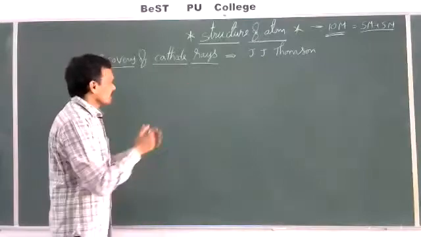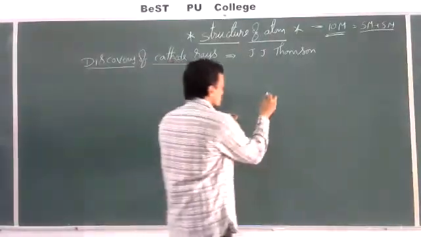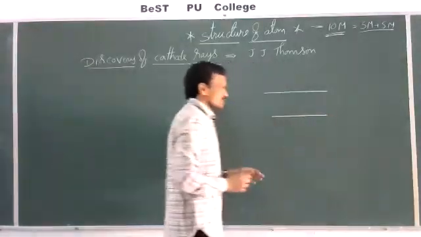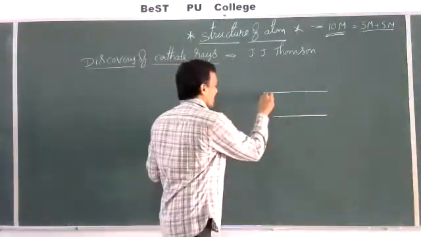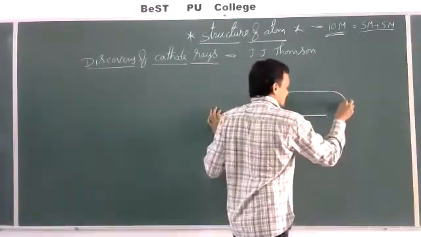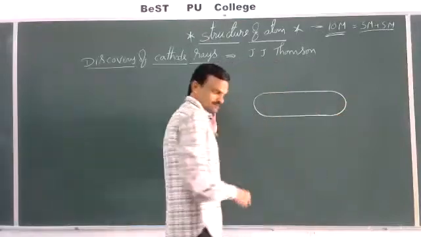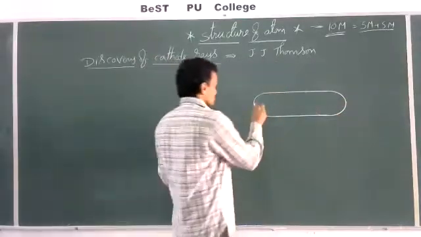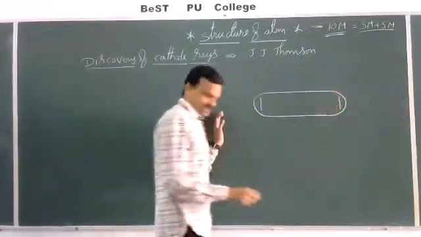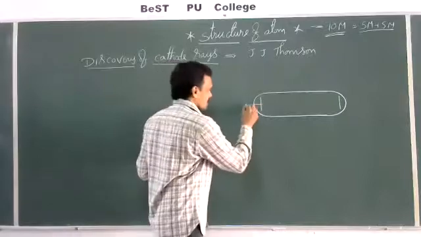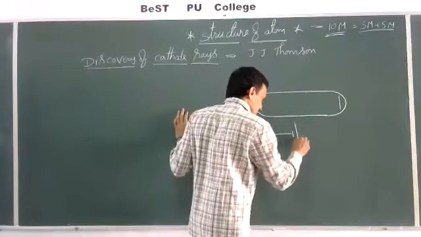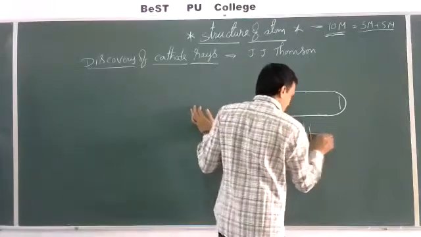For that, he took a discharge tube. So what is a discharge tube? A discharge tube is nothing but a long glass tube of length 50 centimeters to 1 meter, in which 2 metal plates are placed, which act as electrodes, and these are connected to the terminals of a high voltage source.